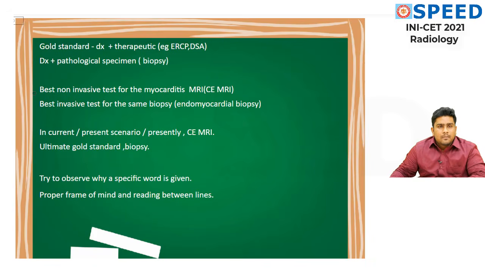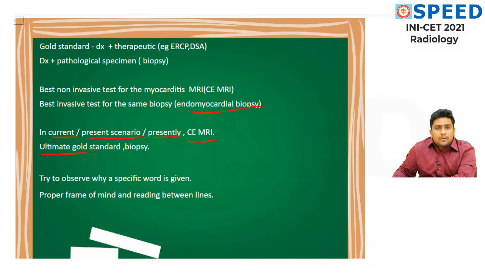If the question was the best non-invasive test for myocarditis, I will go with MRI, that is contrast enhanced MRI. The best invasive test for myocarditis is endomyocardial biopsy. So it's clear now, students. If it is the best non-invasive test, it is going to be contrast enhanced MRI. Best invasive test is going to be endomyocardial biopsy. But in the current scenario, if they have given presently, what is the gold standard investigation of choice? The answer is contrast enhanced MRI.